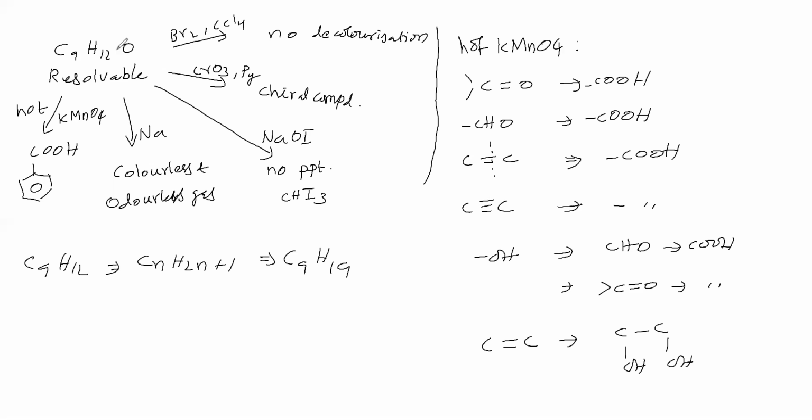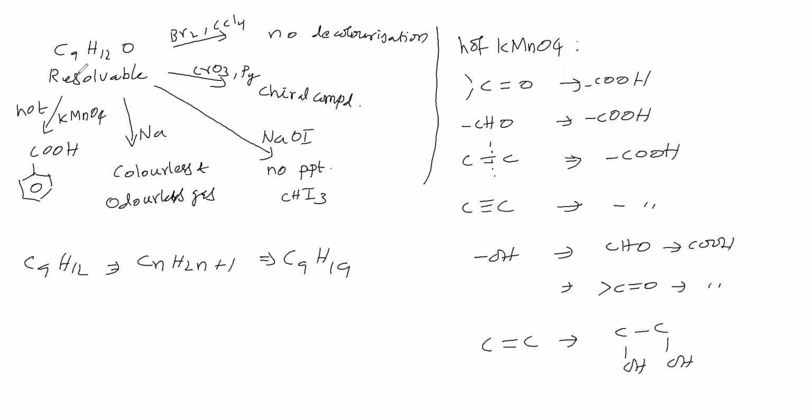Here we see that a pi bond is there. What is the evidence? This is the formula: hydrogen 19 would be there, but here only 12 hydrogens are there. This indicates that no doubt a pi bond is present. Bromine in CCl4 says that the pi bond is not localized. That means KMnO4 reacts with localized double bonds and localized triple bonds.